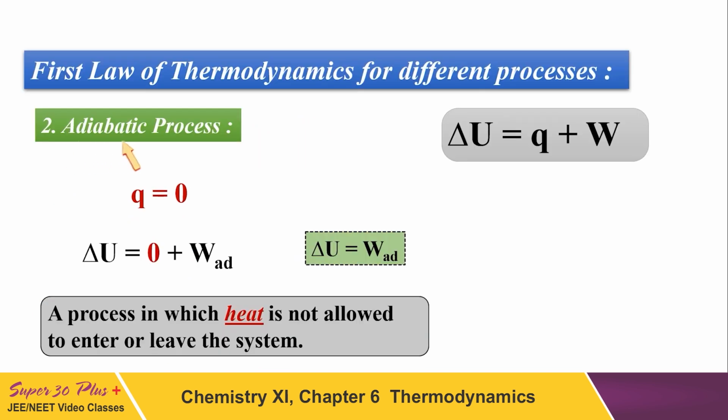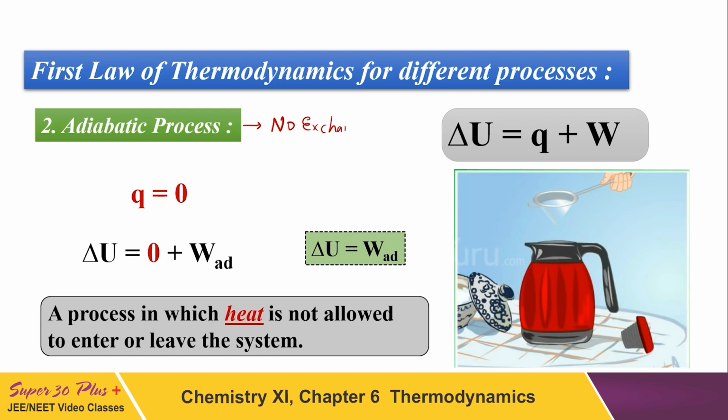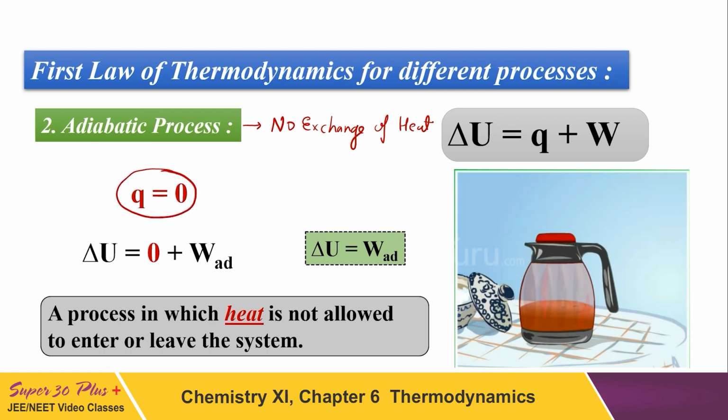While for the adiabatic process, do you remember what is adiabatic? Adiabatic simply means no exchange of heat, which means Q should be equal to 0.